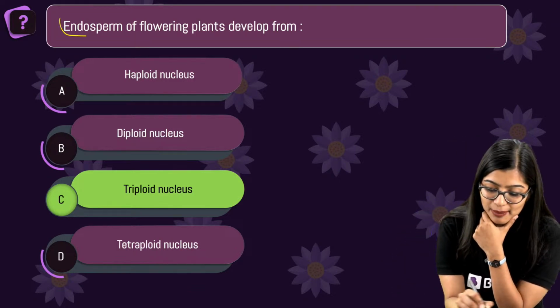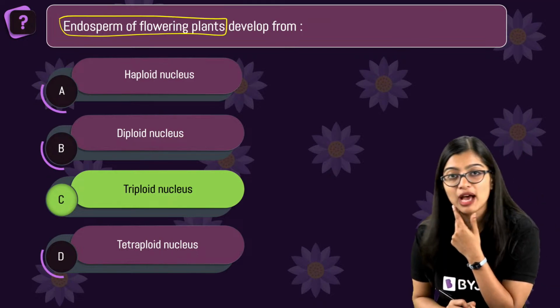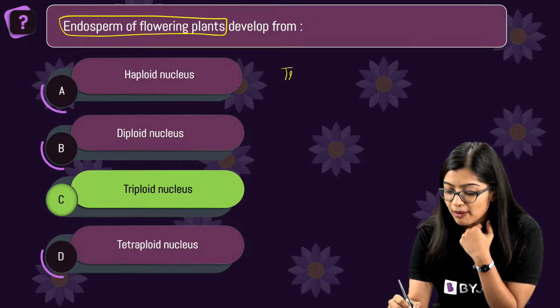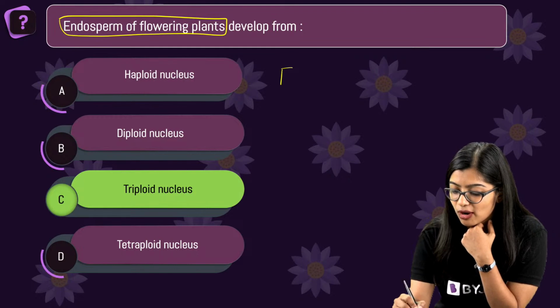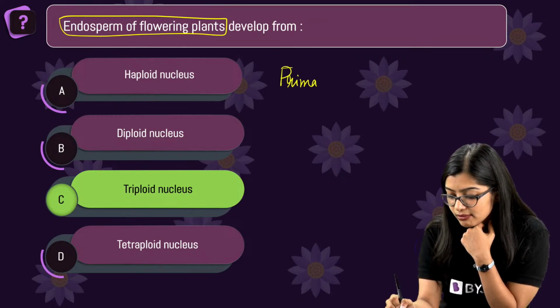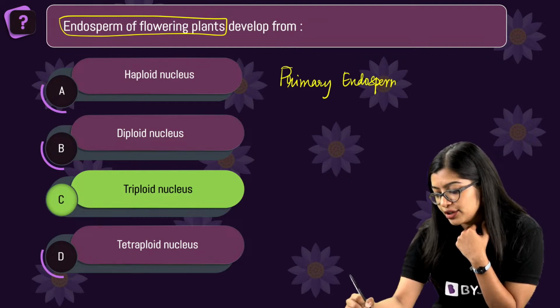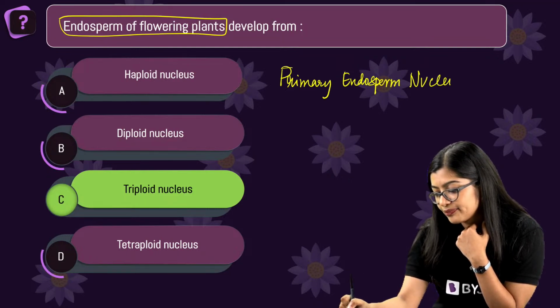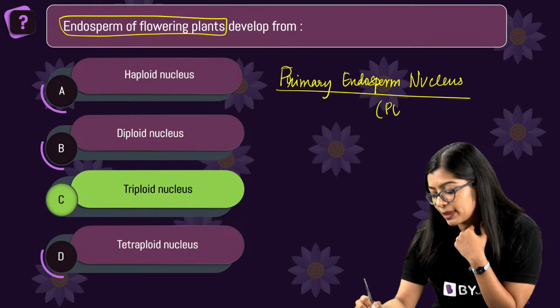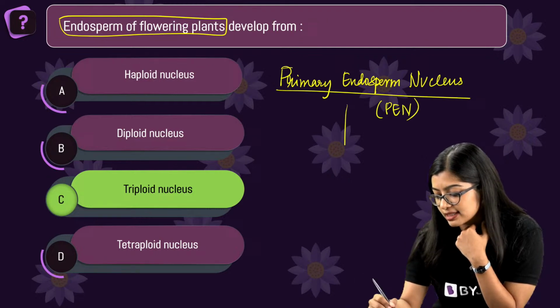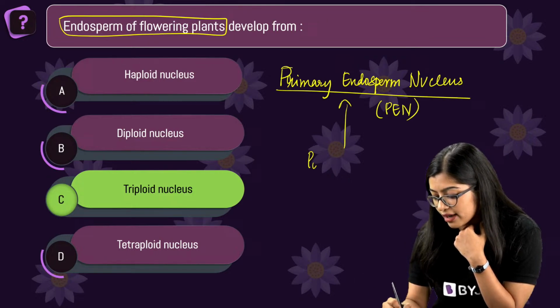See, we are talking about endosperm of flowering plants. Endosperm develops from your PEN, your primary endosperm nucleus. So this develops from your PEN and this is formed as a result of fusion of your polar nuclei, that is 2N.